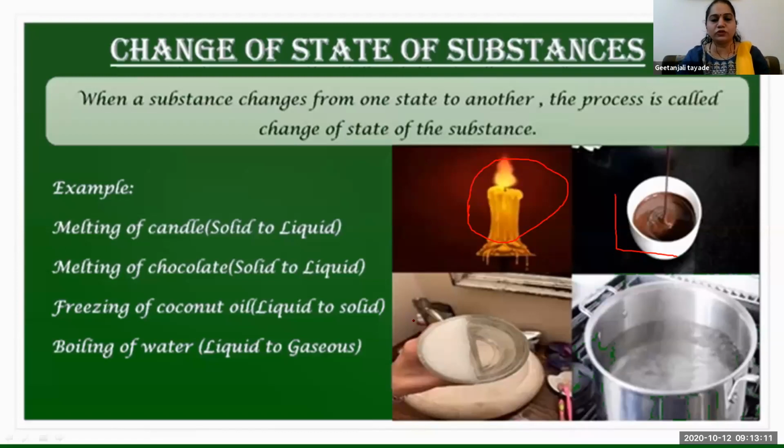In the third diagram, what are you observing? This is what? Coconut oil. Very correct. This one is coconut oil, but now it is in liquid form, isn't it? Nowadays it is present in liquid form, but when it is available in this form, yes, Tanisha. Boiling water. I am asking about the third diagram. Yes, the fourth one's answer is correct, it is boiling water. But this third diagram is solid coconut oil. When do you find solid coconut oil?